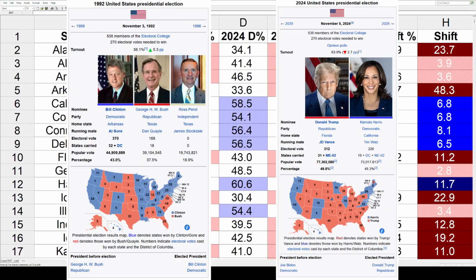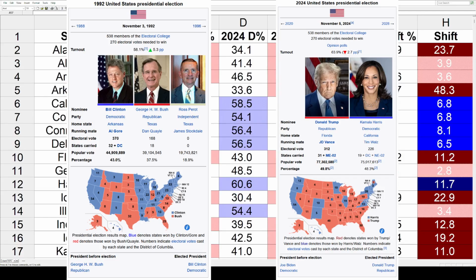So back in 1992, George H.W. Bush was running for re-election, but Bill Clinton came out on top in a three-way race. He won a very convincing 370 electoral votes. He carried 32 states plus D.C. But his overall popular vote share was a plurality at just 43%. The incumbent Republican George H.W. Bush finished with 168 electoral votes, and he carried 18 states, good enough for 37.5%. And we've got a very significant third-party challenge this time from Ross Perot. He didn't carry any states or get any electoral votes, but he did finish with an impactful 18.9% of the national popular vote.